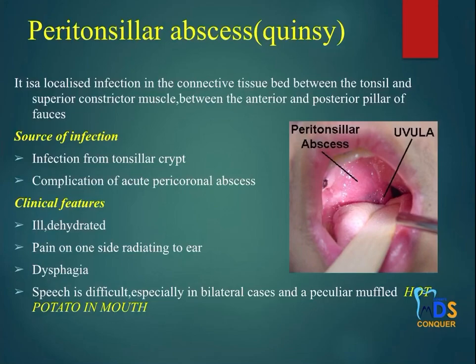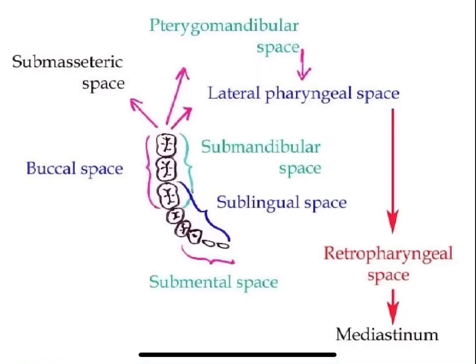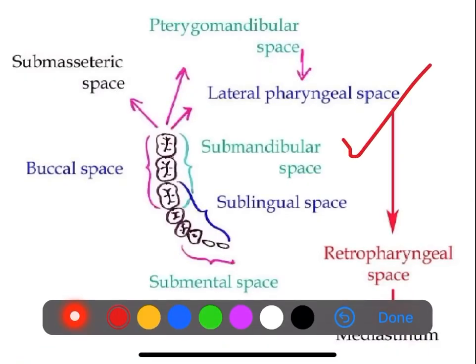It is a localized infection which is present between the tonsil and the superior constrictor muscle, between the anterior and the posterior pillar of the fauces. So this is how you have to write the quinsy or the peritonsillar abscess. Then this diagram will be really fetching to score the marks.